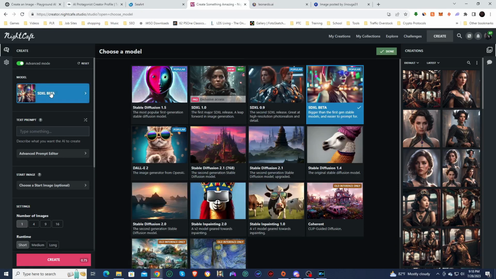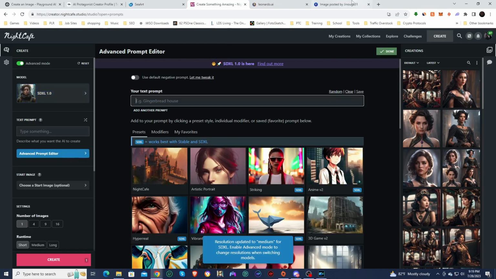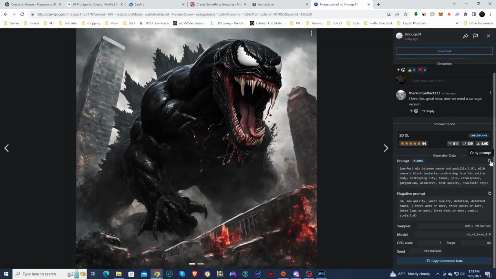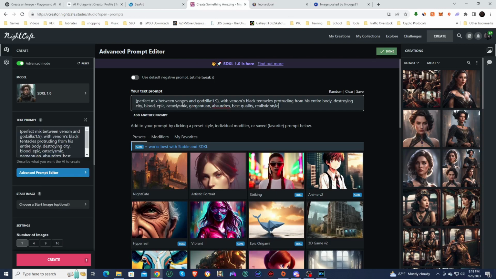You can see all the images I've created with XL over here. If we jump into the actual models, you can see that this is a pro exclusive. But if you are a free member, you can use some of the other ones, like you can use 0.9 and you can use the beta. So we're going to be using 1.0, and we will copy our prompt in, and then once we get everything set up, I will jump back into the video.